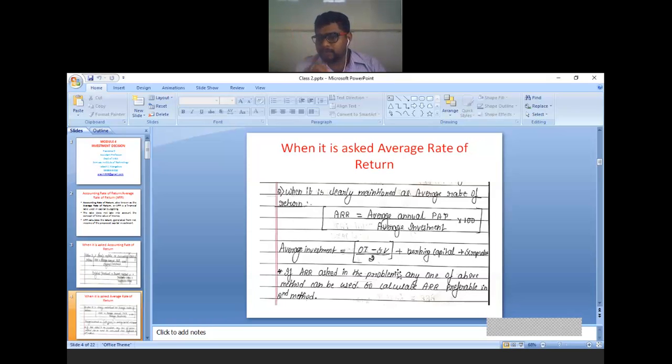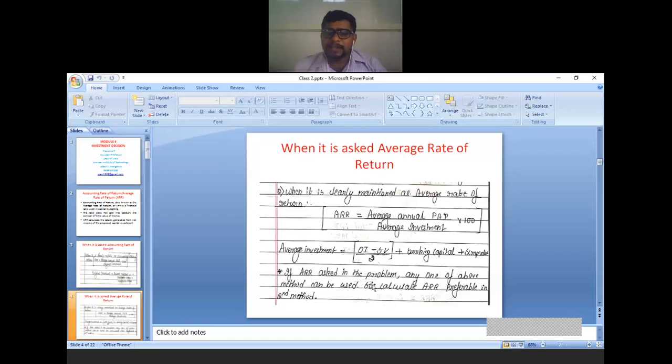But in the case of average investment, you have to do original investment minus scrap value divided by 2. Then you have to add the working capital amount, if it is there in the problem. Then you have to add the scrap value.